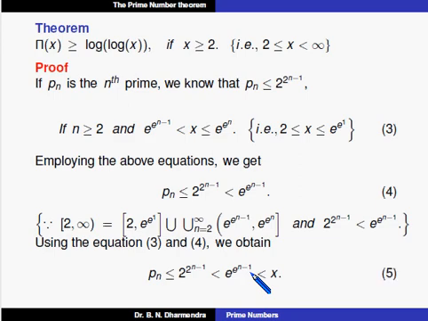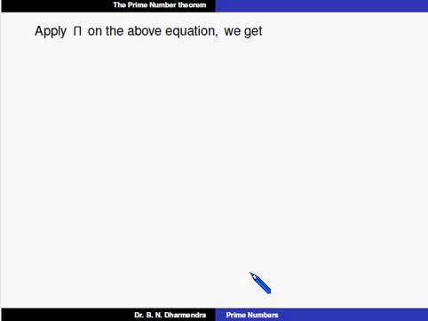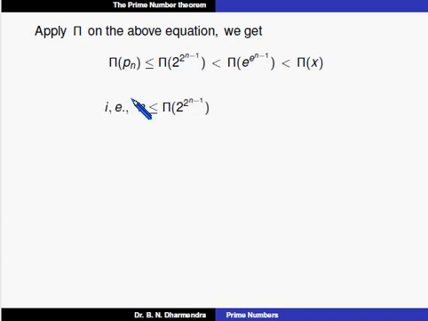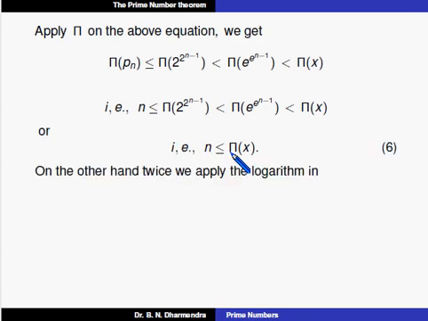we can apply pi on both sides. We get pi of Pn is less than or equal to pi of 2 to the power of n minus 1, which is less than pi of e to the power of n minus 1, which is less than pi of x. What is pi of Pn? That is n. So n is less than or equal to pi of 2 to the power of n, which is less than pi of e to the power of n minus 1, which is less than pi of x, or n is less than or equal to pi of x. So this is equation 6.